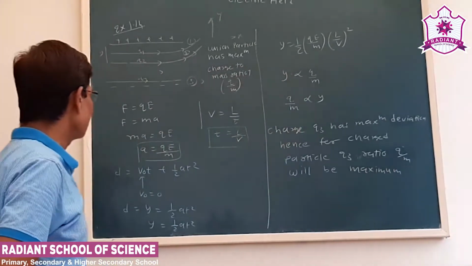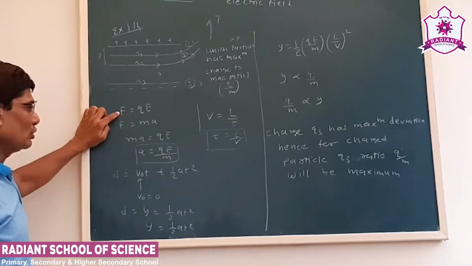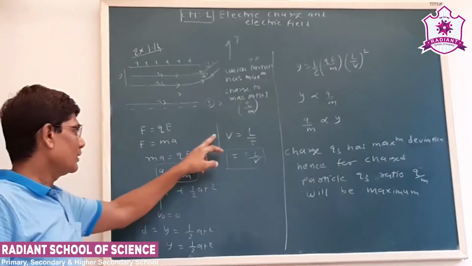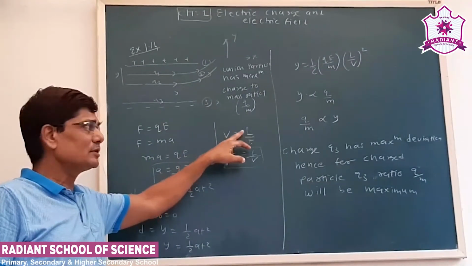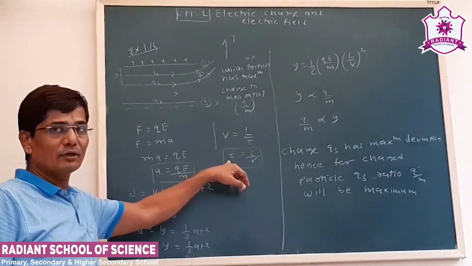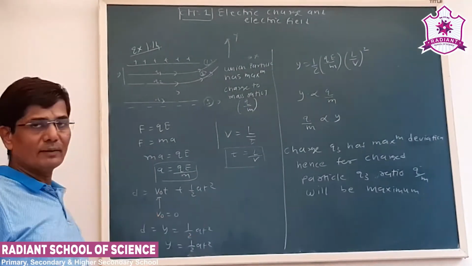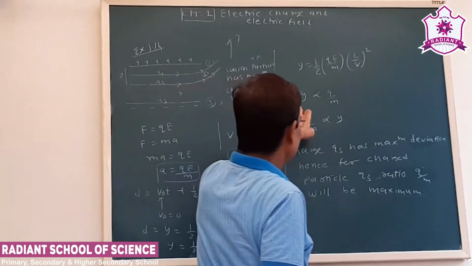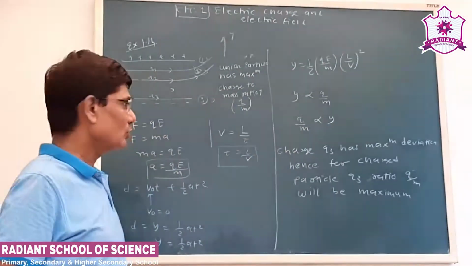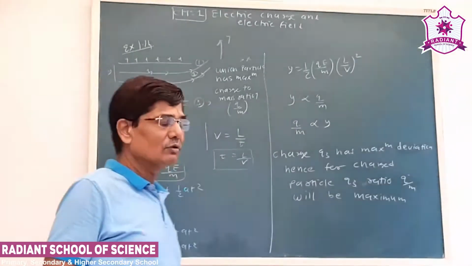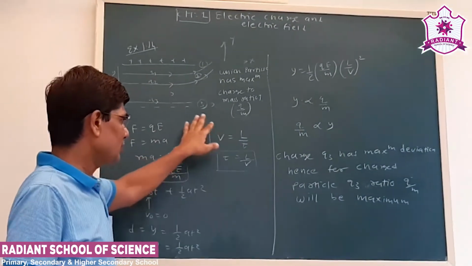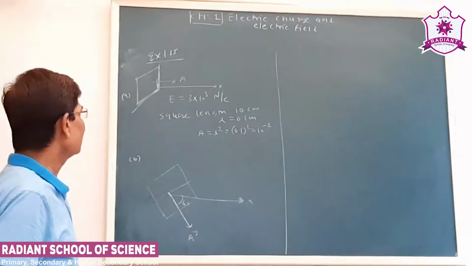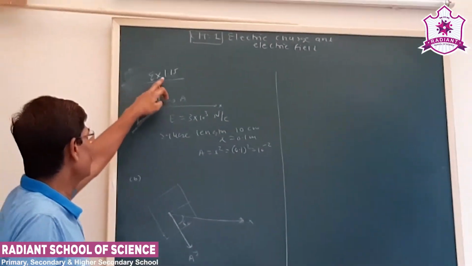Again we can see here, we know the formula F is equal to QE. We also know that F is equal to MA. From this we get acceleration. Now speed, or velocity, is distance, displacement upon time, we get the value of t. D is equal to V naught T plus half AT square, we have studied earlier. By substituting the value, we can see y is proportional to Q by M, or we know that Q by M is directly proportional to y. This is how we can see that for the charged particle Q3, the ratio is maximum. Now see our next example, exercise number 1.15.